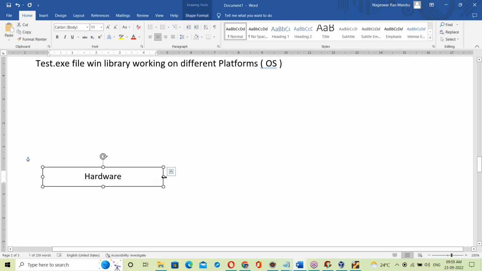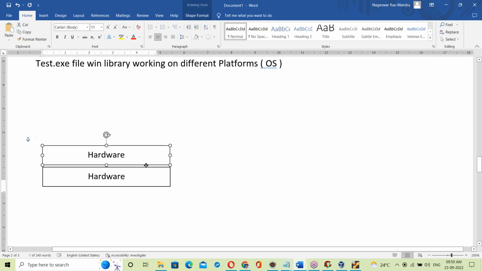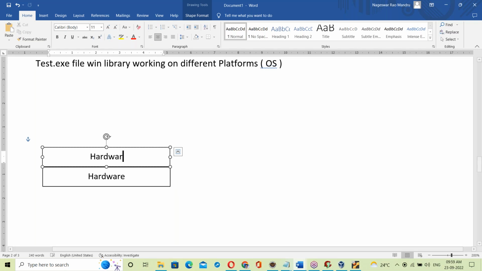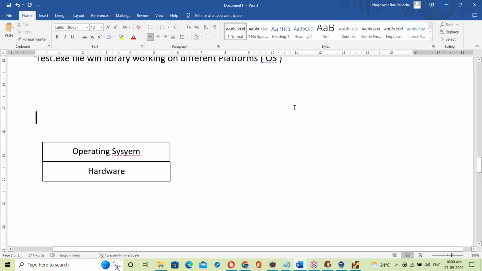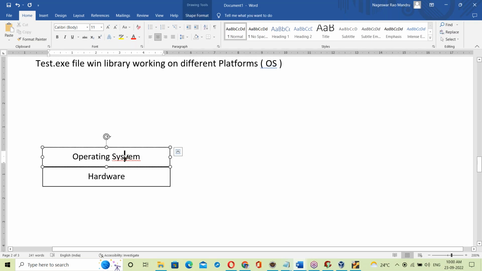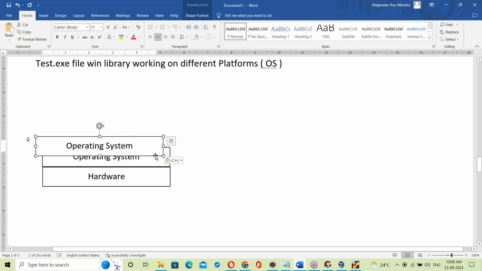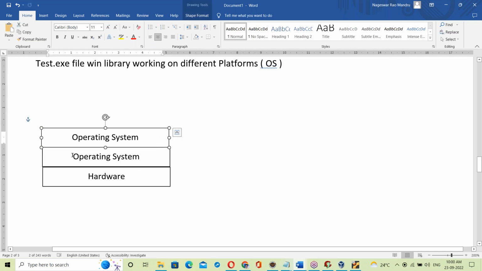On top of hardware, the OS will be running, the operating system. On top of the OS, your C program runs.